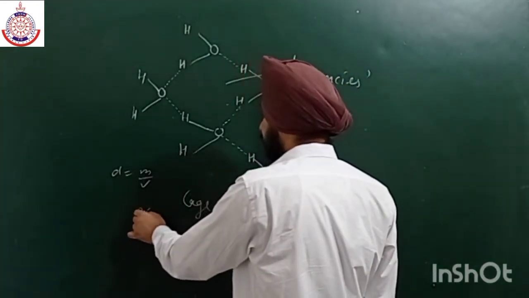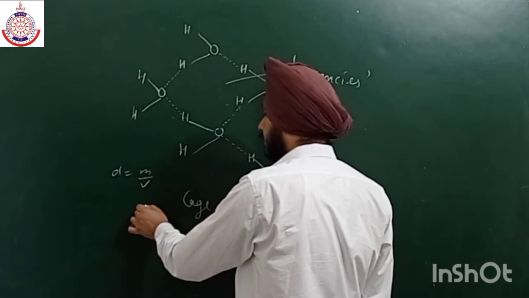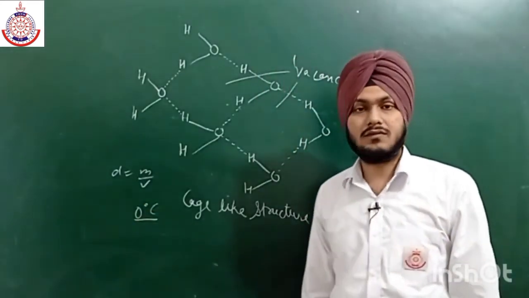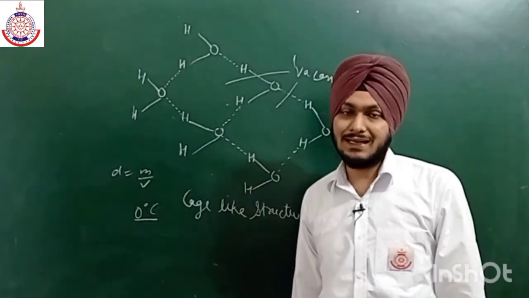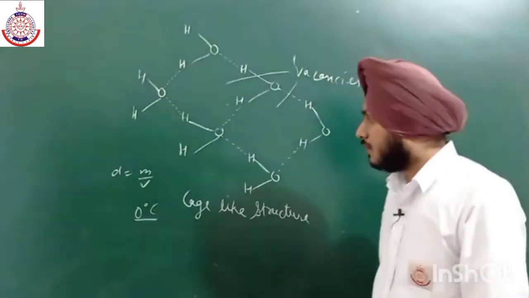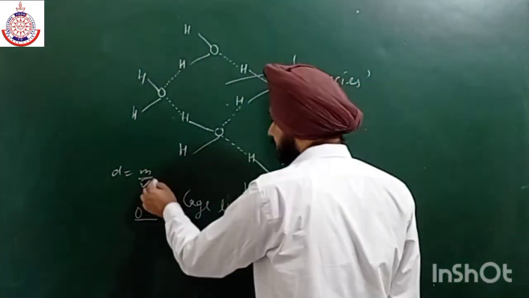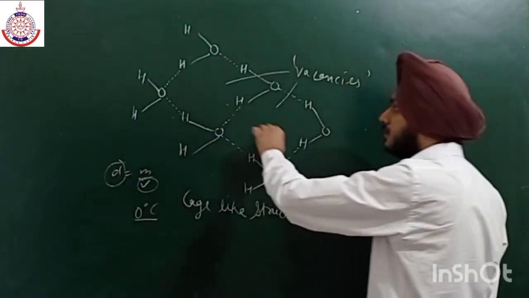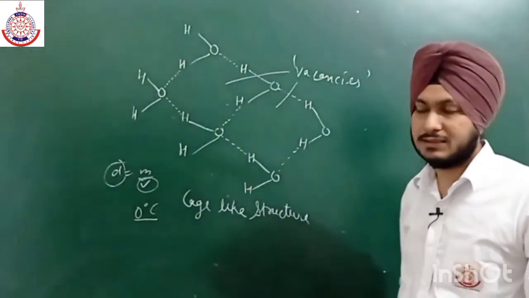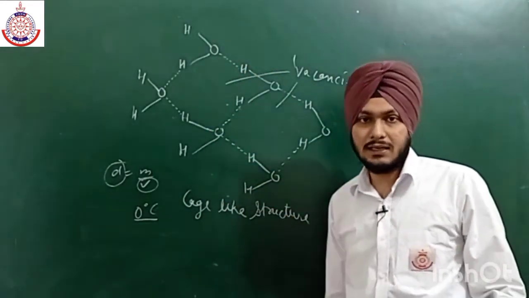Water is in equilibrium with ice, but the density of ice is always less as compared to water, because we all know that as the volume increases, the density will decrease. In case of ice, the volume gets increased due to the formation of this cage-like structure. So as the volume increases, the density will decrease.